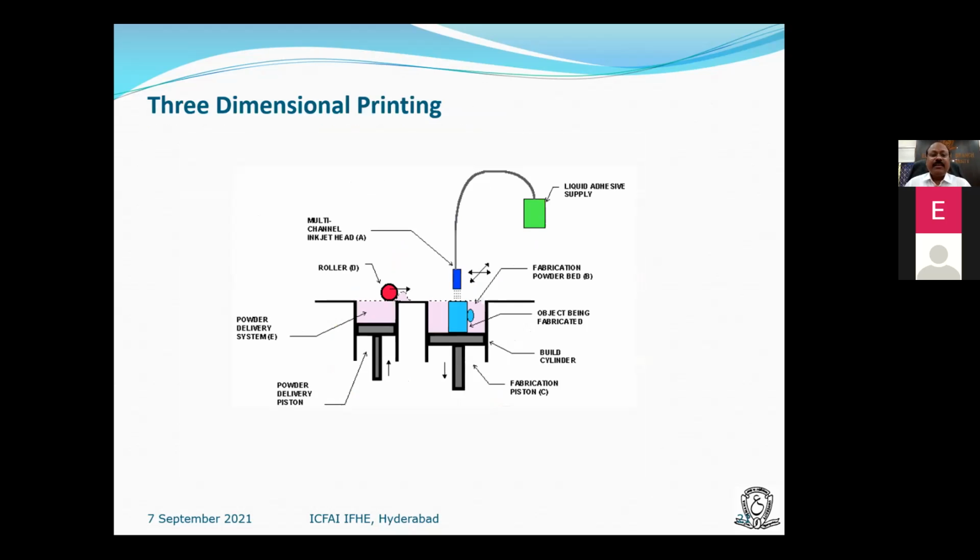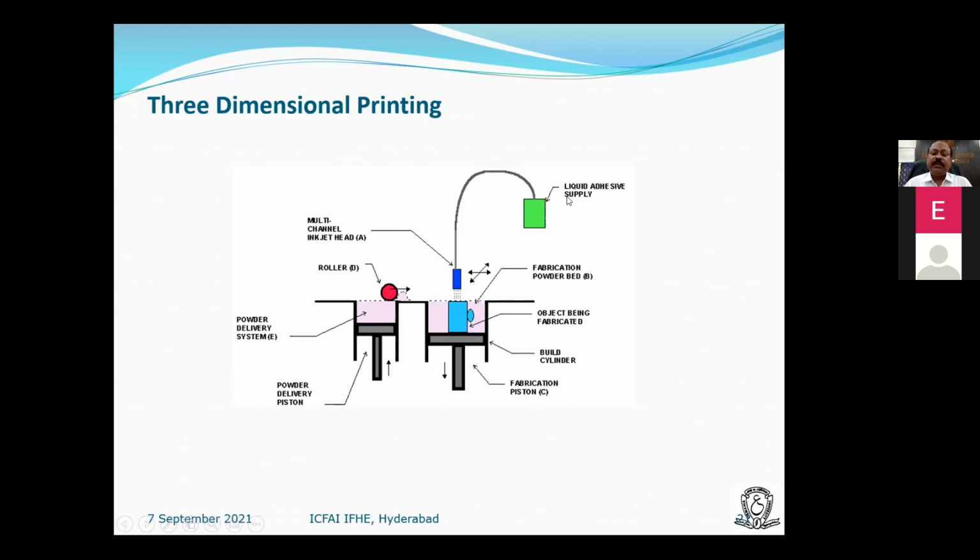Actually, for 3D printing, the name has come from this. This is three-dimensional printing. 3D printing means nothing but three-dimensional printing. So this is one of the technologies, but it is actually the weakest technology because it is powder based. The plastic powder is spread over here, and there is no laser power, nothing else.